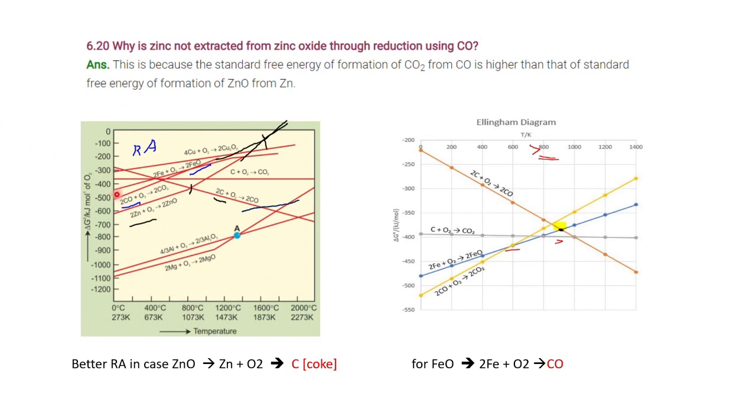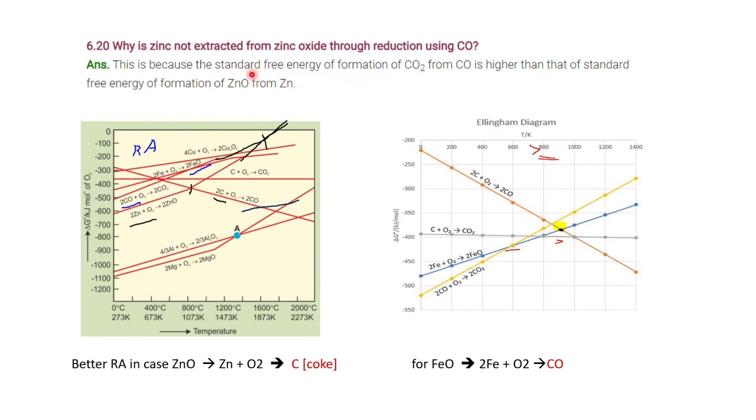The one which is below that particular oxide will be the reducing agent to that metal oxide, or otherwise the one which meets at the lowest temperature can be a reducing agent to that metal oxide. In this way, carbon monoxide lies above the zinc oxide, so it is not.